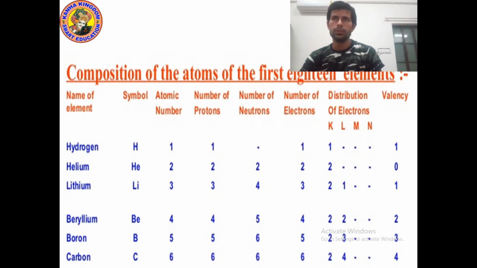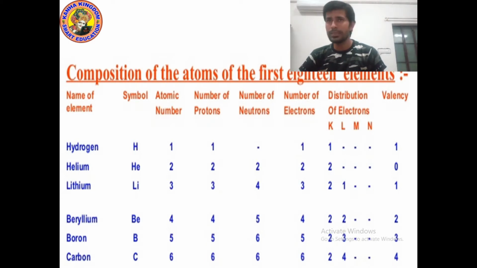Okay, so as you can see on the screen, I have written the first 6 elements, their atomic number, proton number, neutron number, electron, distribution of electron and valency. You have already drawn the index. So let's try to understand. Look at the last column. Which is the last column? The last column is valency. So what is the meaning of valency?